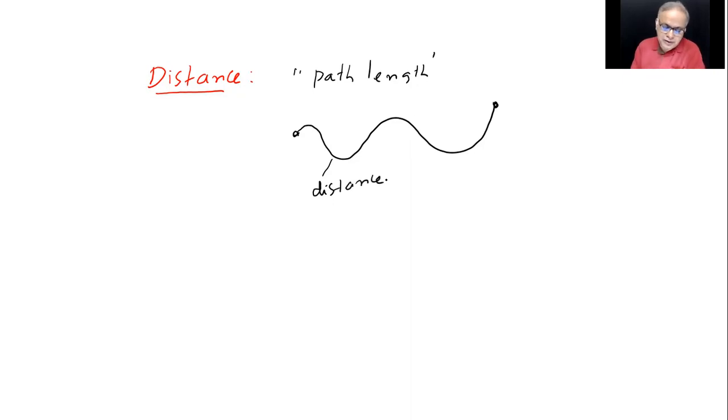Okay. This may be the initial position. This may be some final position or position at a time t. Let me say this is position at t equals 0. This is a position at time t. So this path length is what you mean by the distance. All right. And after that, not much about it.